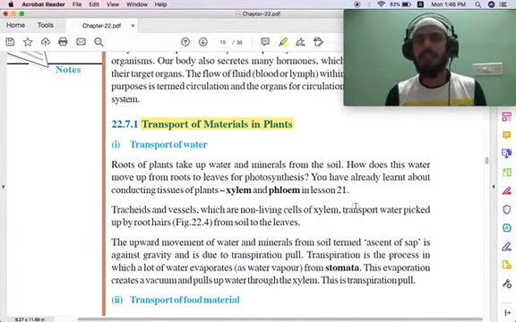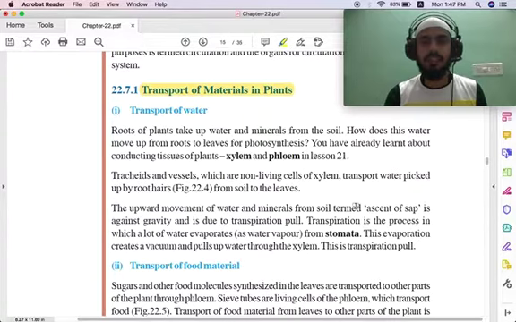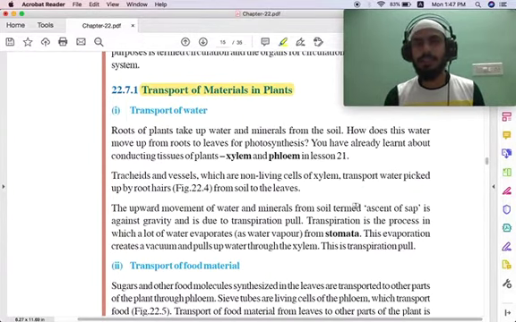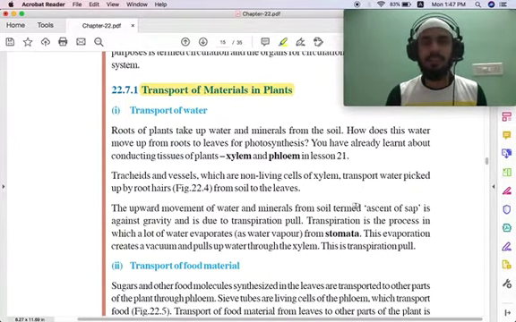We all know that photosynthesis happens in leaves, and we saw in lesson 21 about xylem and phloem. Xylem is a tissue that is responsible for water conduction in the plants, and phloem is a tissue which is responsible for food conduction in the plants.